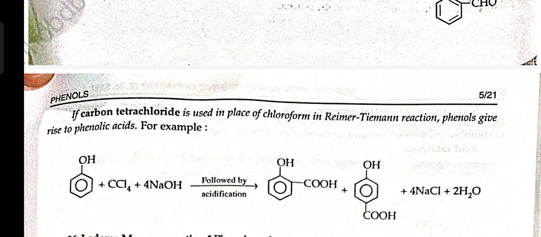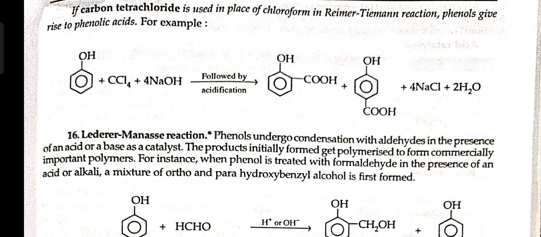If carbon tetrachloride is used in place of chloroform in Reimer-Tiemann reaction, phenol gives rise to a phenolic acid. For example,